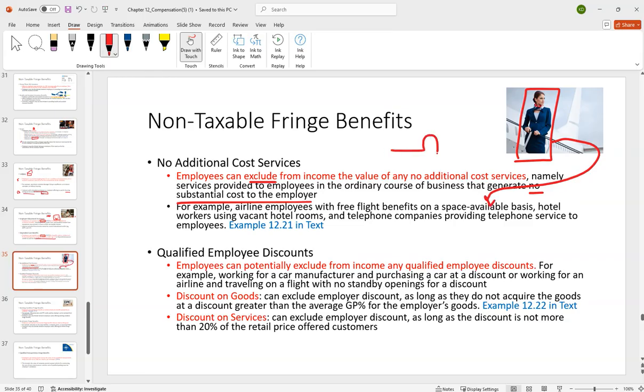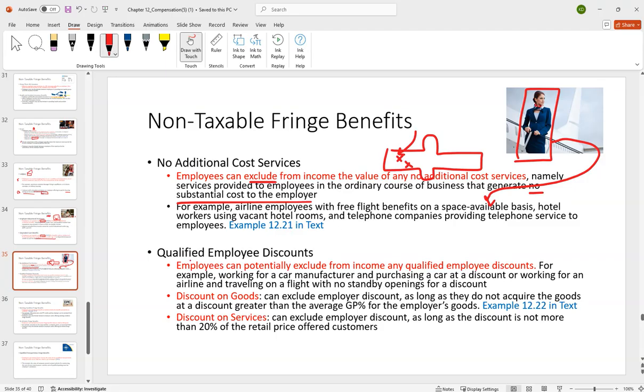Here's the plane, and there are all these empty seats on it. I'm just going to take that seat, and I take the flight. I don't have to include that as income because it's a no additional cost service. This plane is going to fly anyhow. It's there, just let me sit. Don't have to include it as income. Could be something like internet or telephone service. If you look at 1221 there.